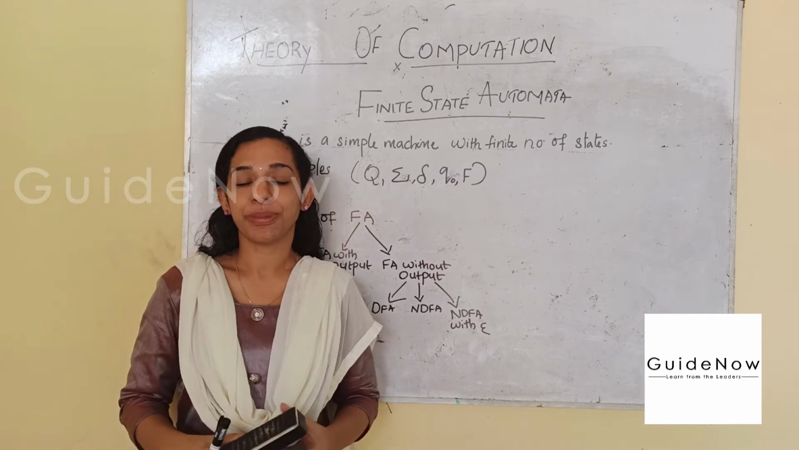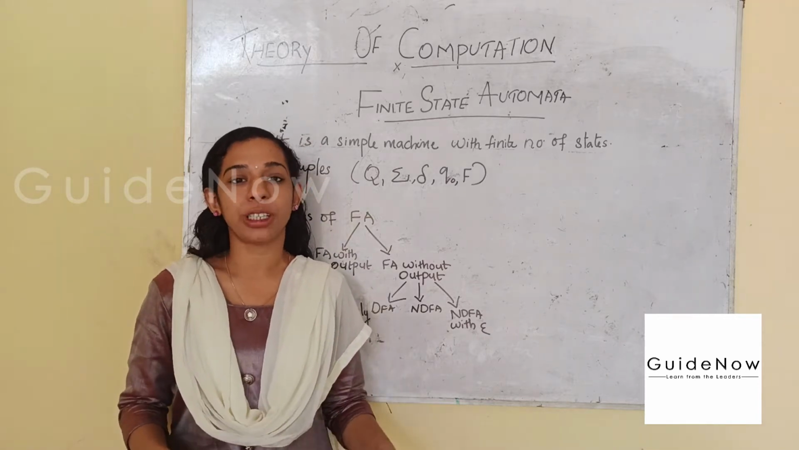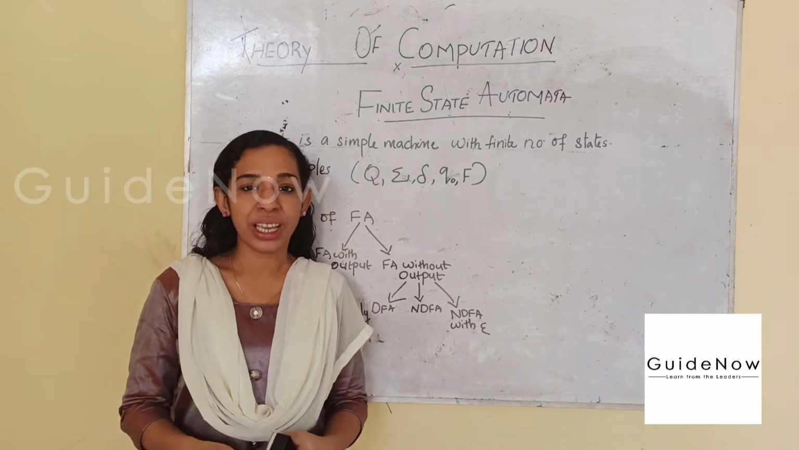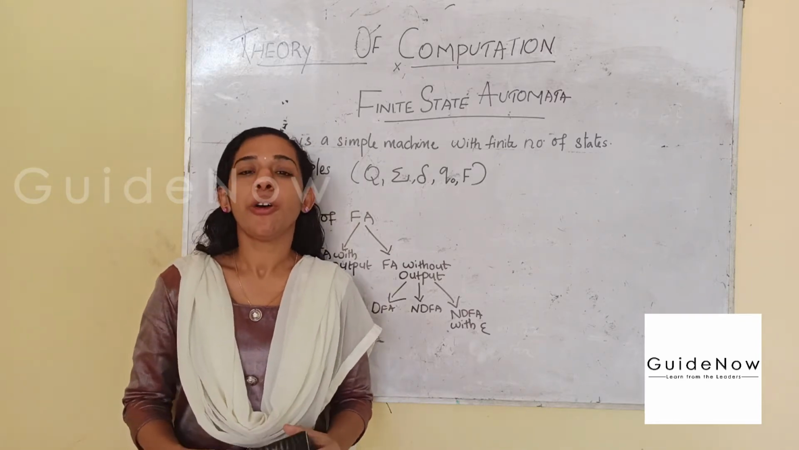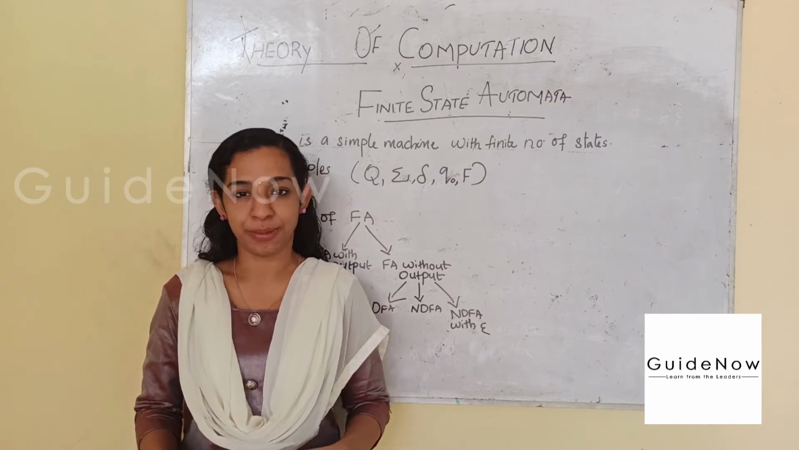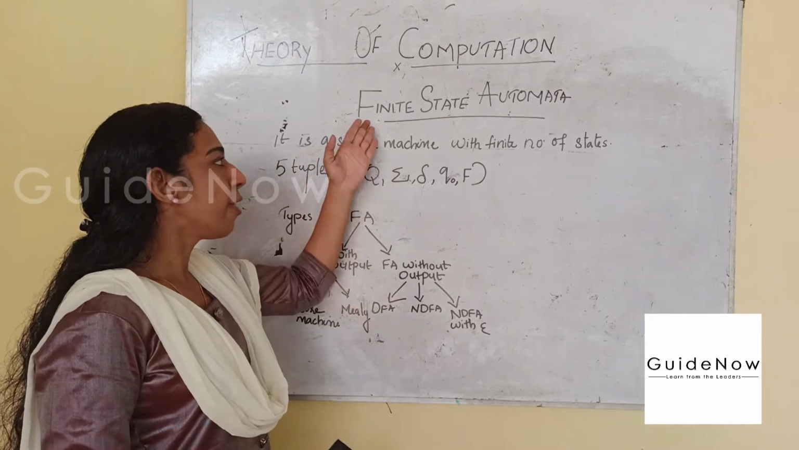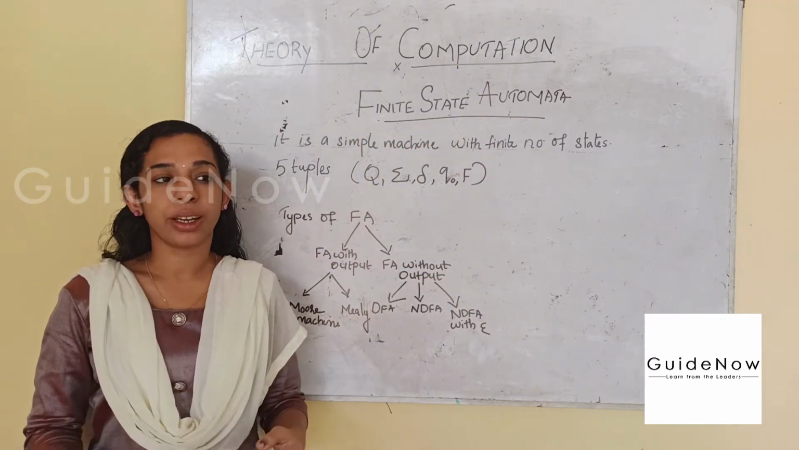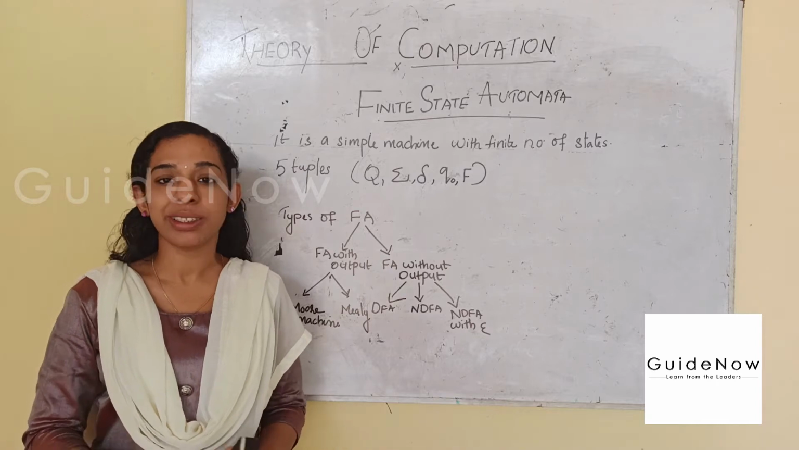So hi friends, we already discussed the basic terminologies of TOC, operations performed on strings, Kleene closures and all. Now we are moving on to the detailed discussion of finite automata. So the topic is finite state automata. We all know what the meaning of finite is. Finite means limited in number.